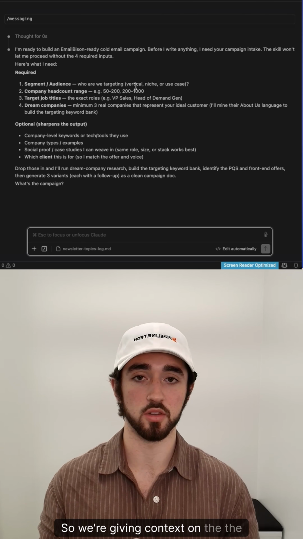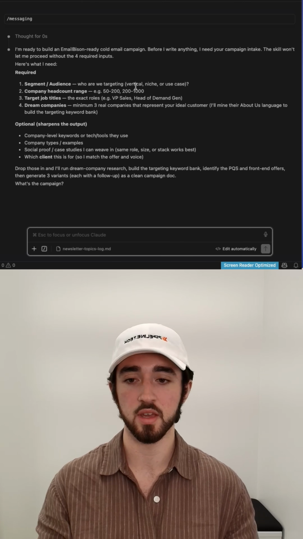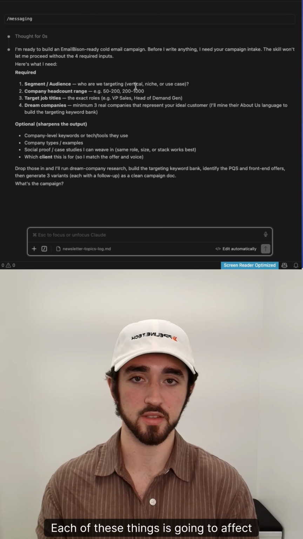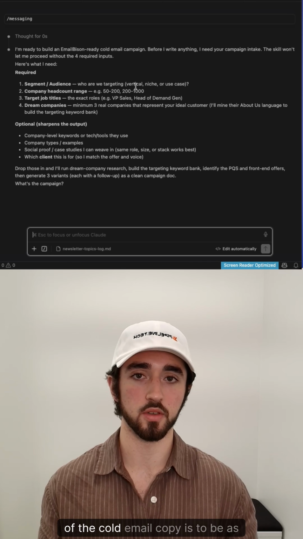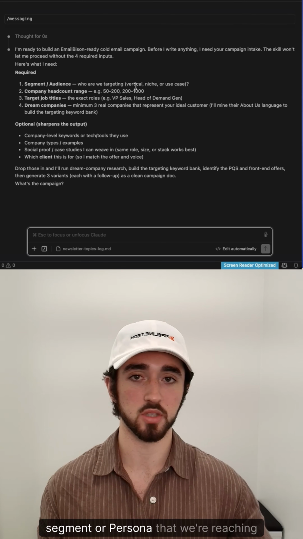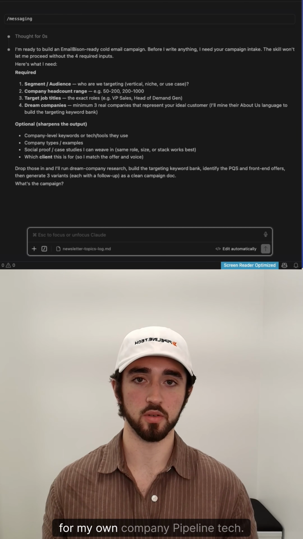So we're giving context on the target market: the segment, the audience, the company headcount range, target job titles, and then your companies. Each of these things is going to affect how the copy is written, because the goal of the cold email copy is to be as relevant and as valuable as possible to the specific segment or persona that we're reaching out to. So I'm going to answer these questions for my own company, Pipeline Tech.